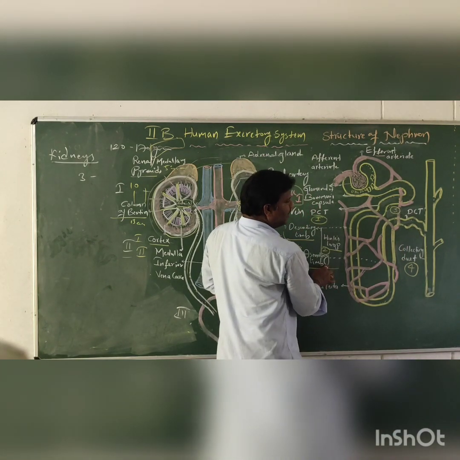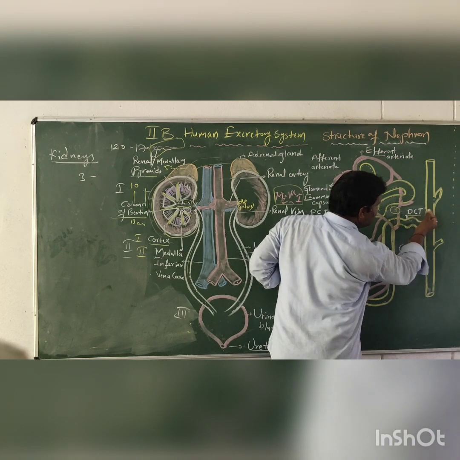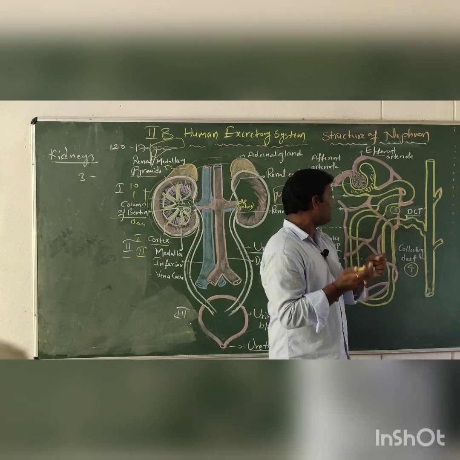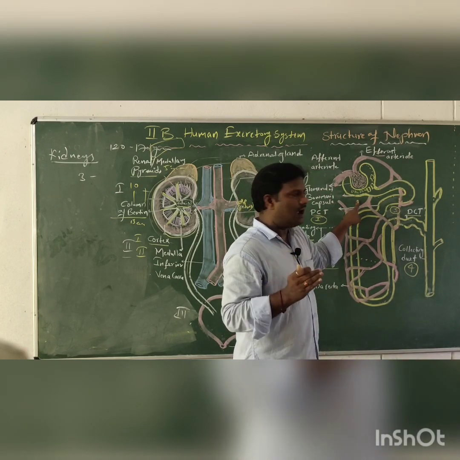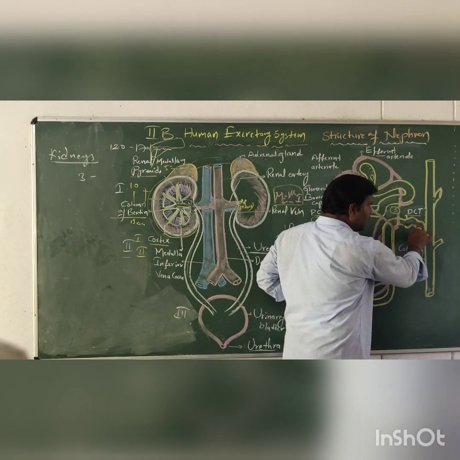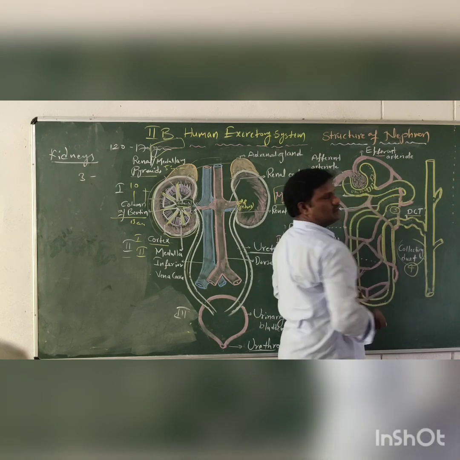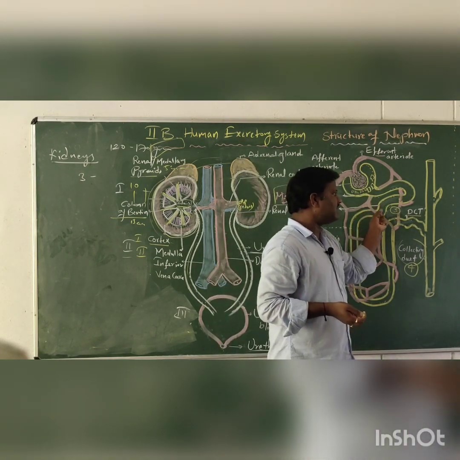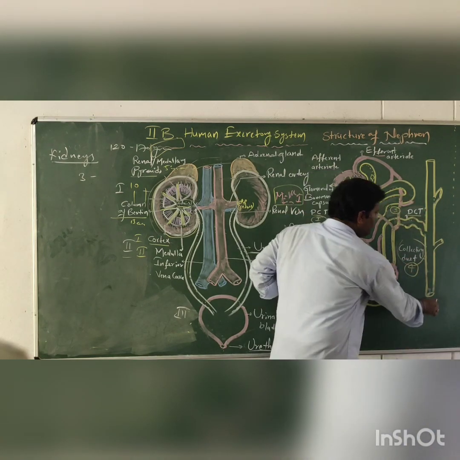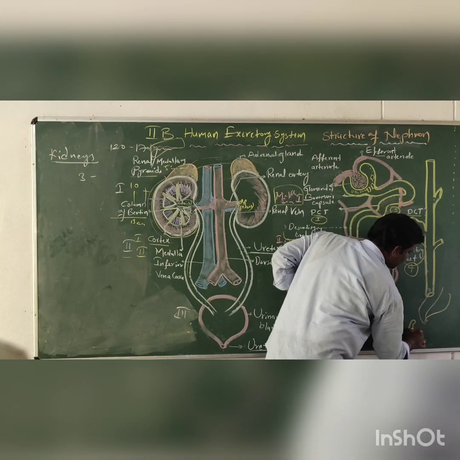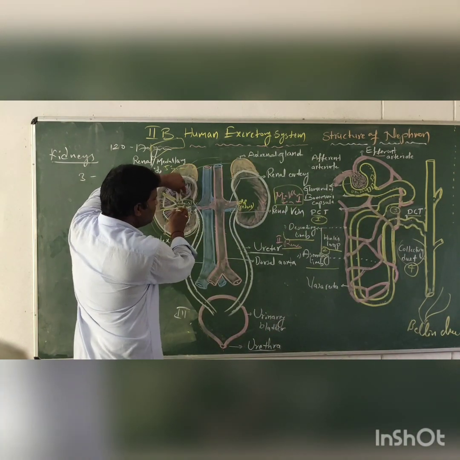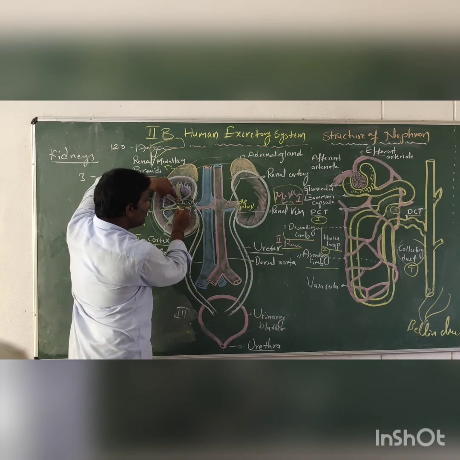The ascending limb is associated with the next part, the DCT, distal convoluted tubule. This is far away from the Bowman's capsule, that's why it is called the distal convoluted tubule. The distal convoluted tubule connects into the collecting duct, where waste products are released. Collecting tubules join together to form one Bellini duct, which opens into a large cavity of the medulla called the pelvis.